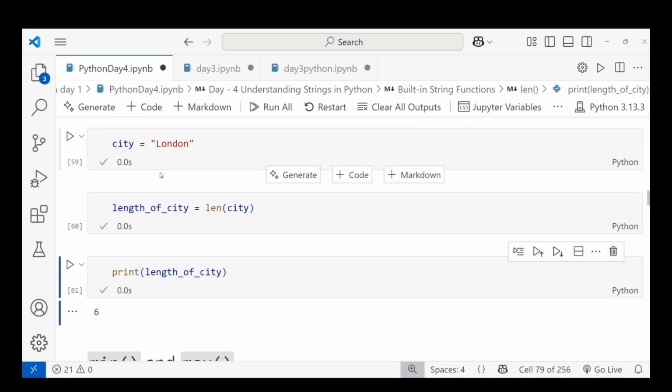We can also verify: 0, 1, 2, 3, 4, 5, plus 1 means 6. Why? Because indexing starts from 0, so afterward the last index value should have plus 1 added. So the length is 6.